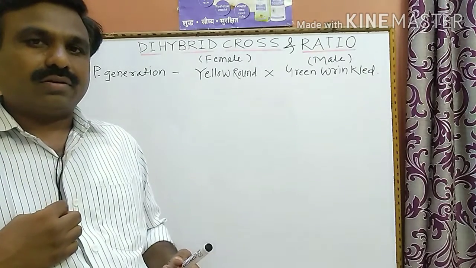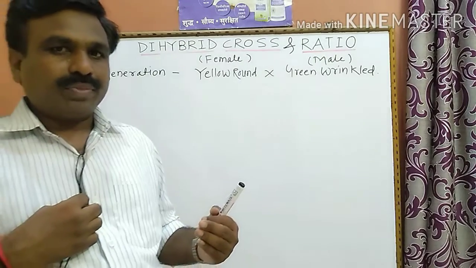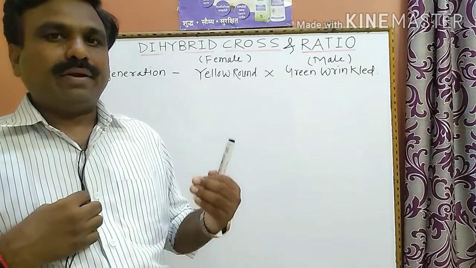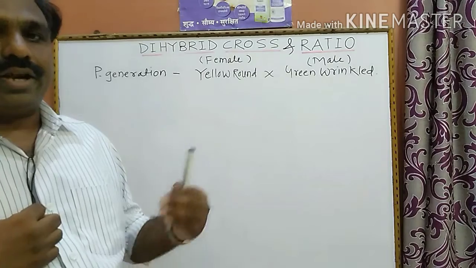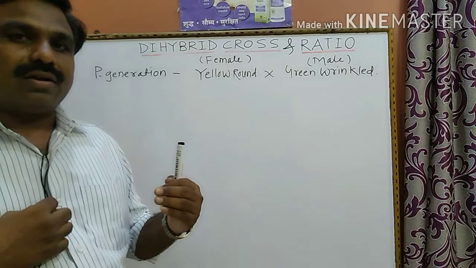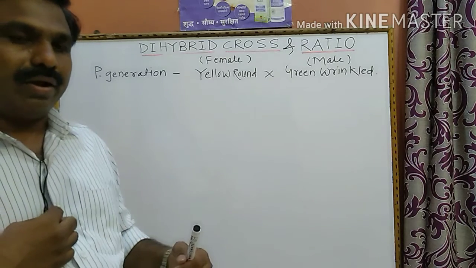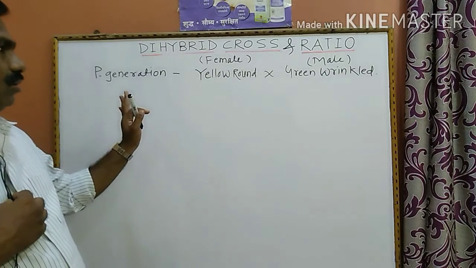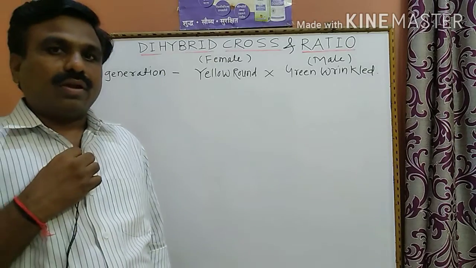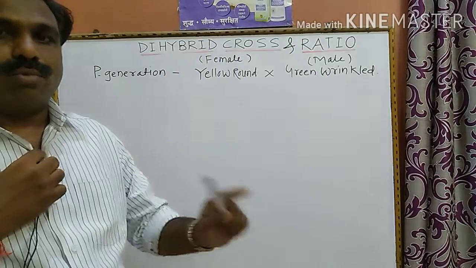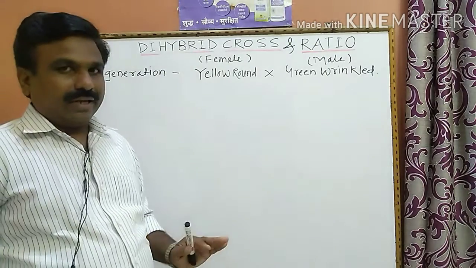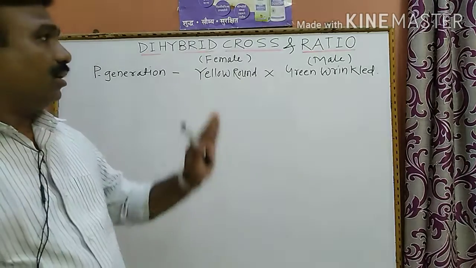Then Mendel decided to carry out dihybrid experimental crosses and study their ratios. Mendel studied the garden pea plant, which has 7 pairs of contrasting characters. When we consider one character at a time, that is a monohybrid cross. When we take two contrasting characters, that is a dihybrid cross.